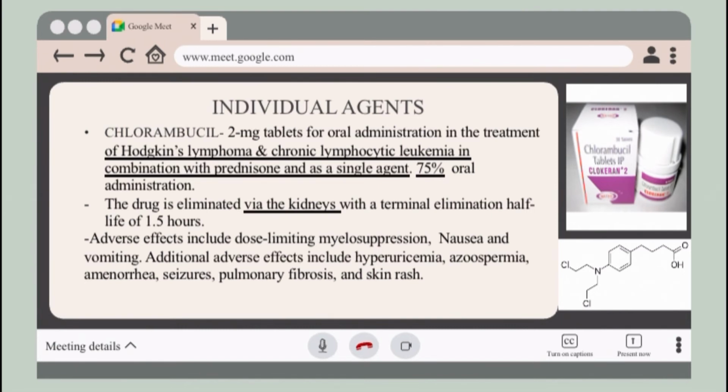And so chlorambucil is well absorbed, 75% upon oral administration, and highly protein bound. So the drug is eliminated via the kidneys with a terminal elimination half-life of 1.5 hours. Adverse effects include dose-limiting myelosuppression, nausea and vomiting. Additional adverse effects include hyperuricemia, so this is a high uric acid level in our blood, azoospermia, amenorrhea, seizures, pulmonary fibrosis, and skin rash.